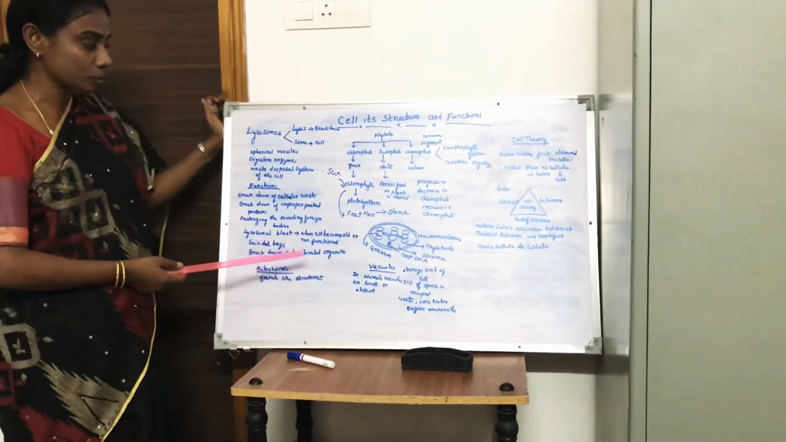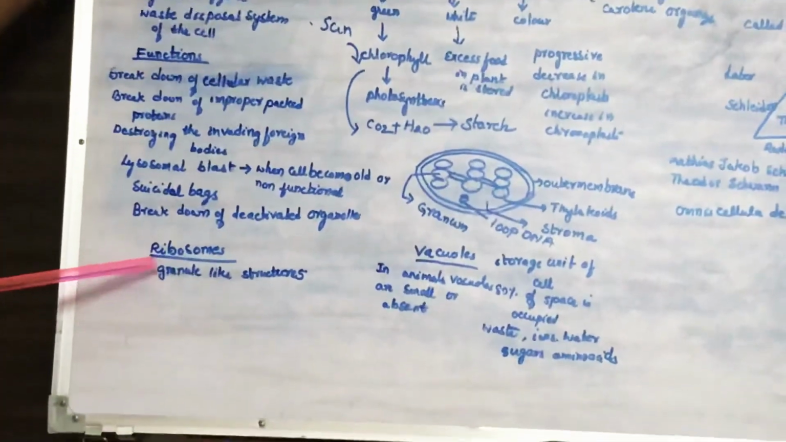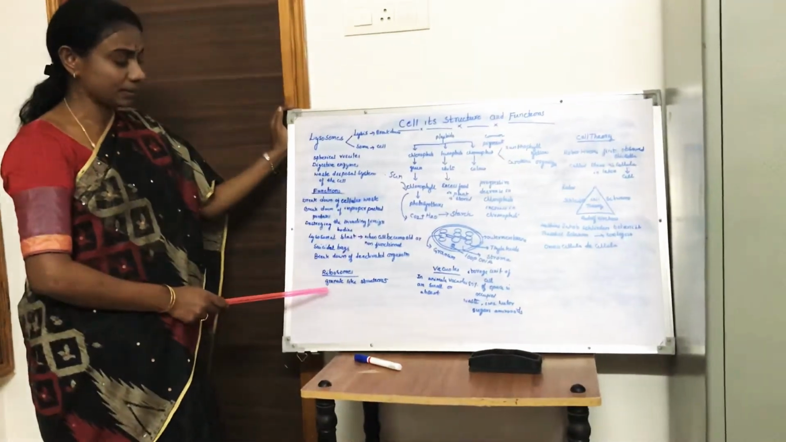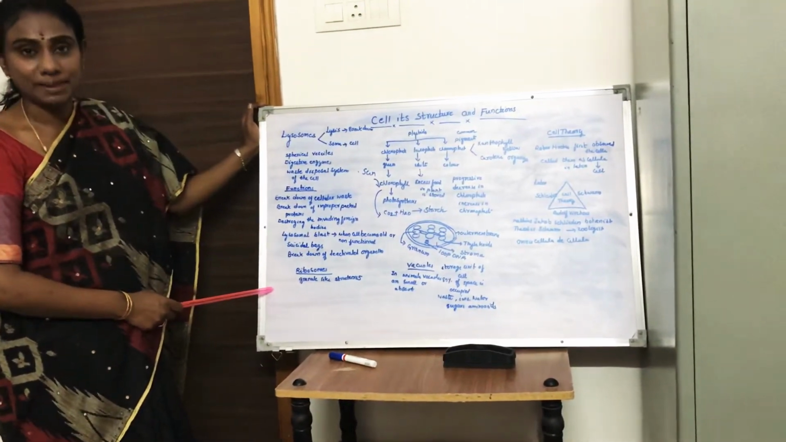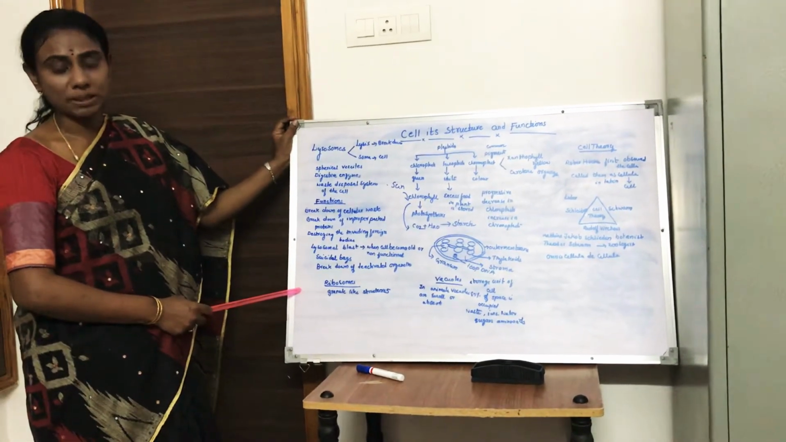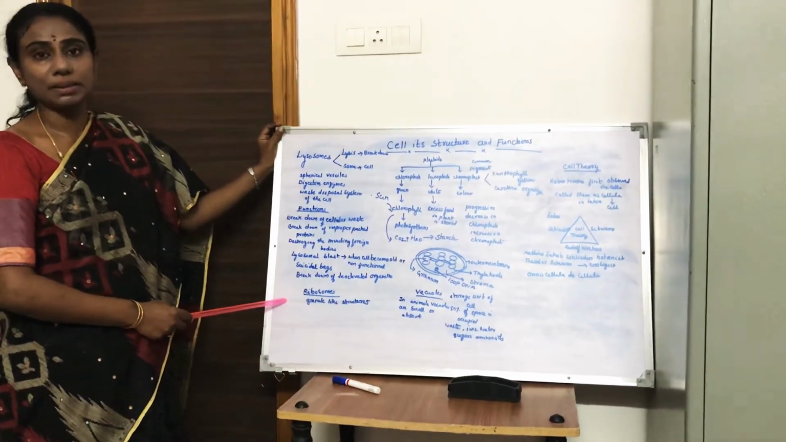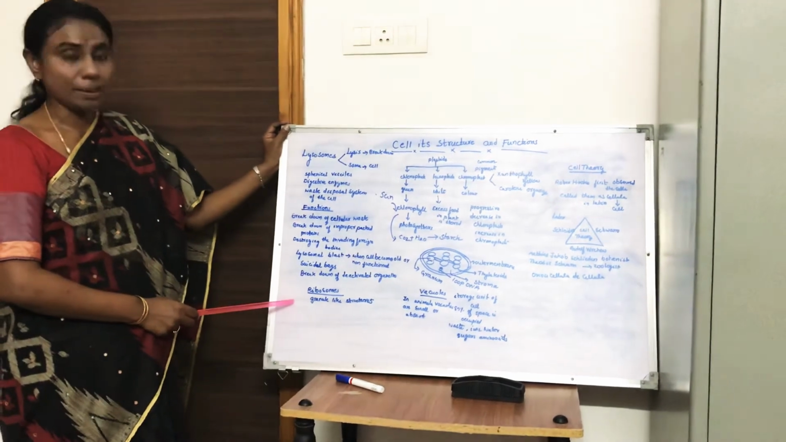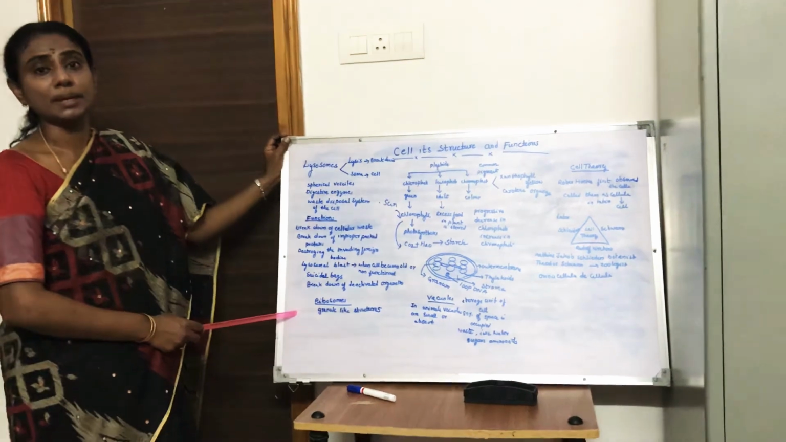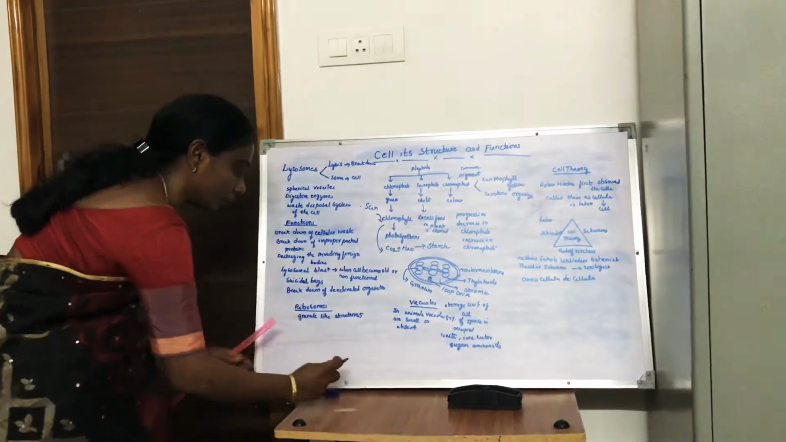Now coming back to the next important organelle, ribosomes. Already we discussed ribosomes, and these ribosomes are granular structures present in the cytoplasm. Some of the ribosomes are attached to the endoplasmic reticulum. Such type of endoplasmic reticulum, we call rough endoplasmic reticulum. Some of the ribosomes are present freely in the cytoplasm, and the ribosomes are responsible for protein synthesis. These ribosomes are formed from the nucleolus.